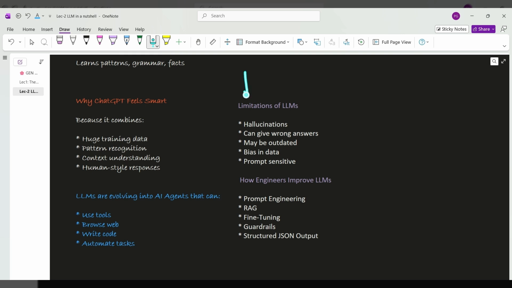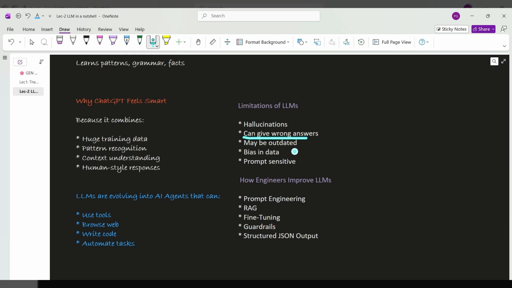What are the limitations of LLMs? Hallucinations. Hallucination means it gives you a response and you think it is correct because it sounds very confident, but actually it is factually wrong. So wrong output may be there.